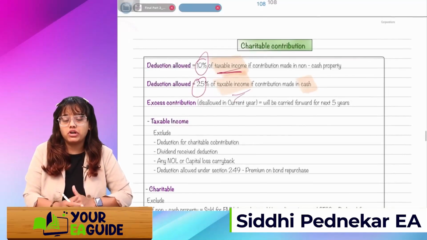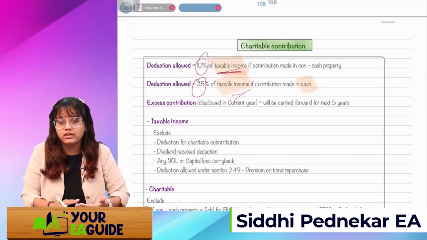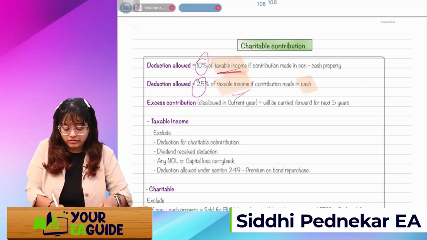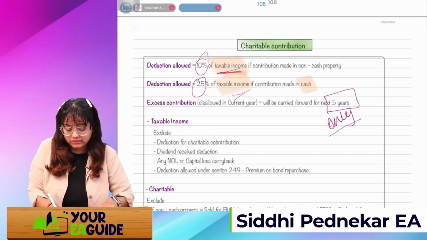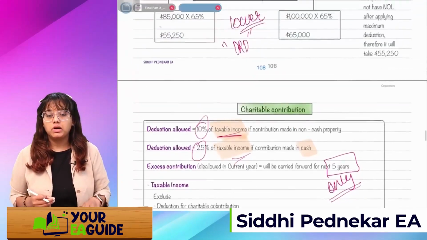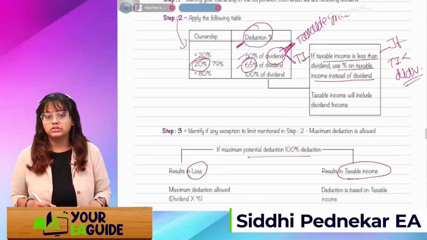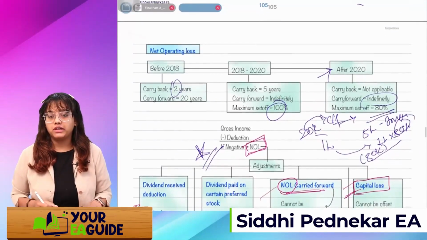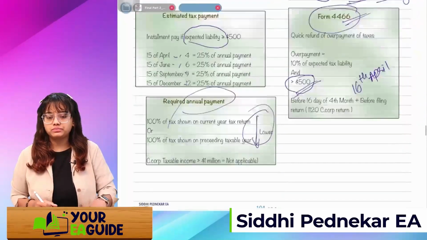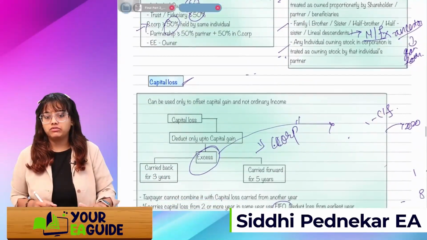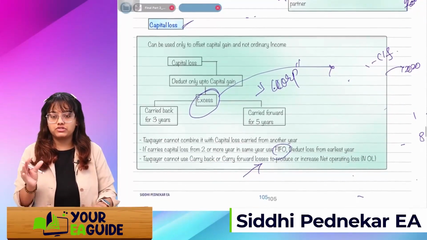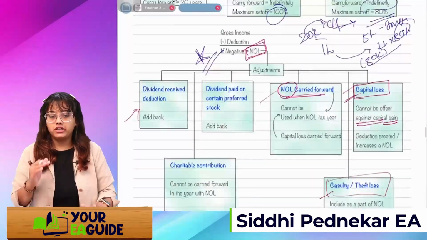Now you'll say, what about the excess contribution which we have made? Are we going to get the deduction or not? Yes, whatever was disallowed in the current year will be carried forward for the next 5 years only. Remember the limit, it's just 5 years, not indefinitely. If I talk about NOL, net operating loss, it was carried forward for an indefinite period. If I talk about capital loss, it was carried forward just for 5 years. So capital loss and charitable contribution, just remember like this. They will be carried forward for just 5 years, and NOL will be for an indefinite period.